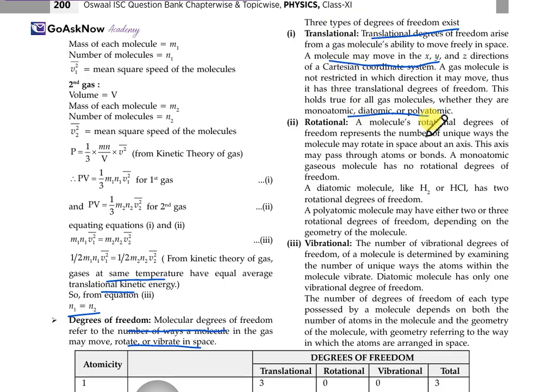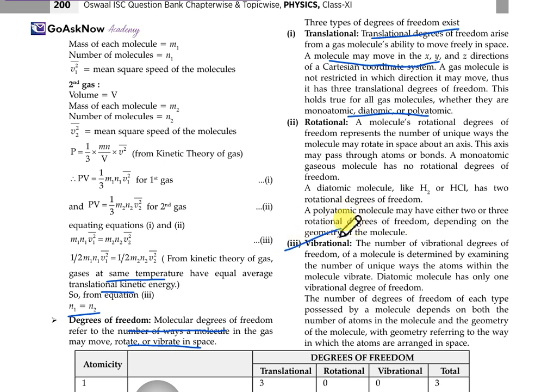Now for the rotational, a molecule's rotational degrees of freedom represent the number of unique ways the molecule may rotate in space about an axis, and this axis may pass through an atom or a bond. Monoatomic gas molecules have no rotational degrees of freedom. A diatomic molecule like H2 or HCl has rotational degrees of freedom, whereas polyatomic molecules may have either 2 or 3 rotational degrees of freedom depending on the geometry of the molecule.